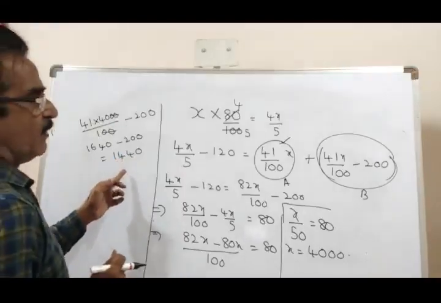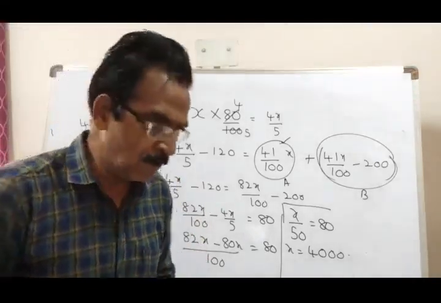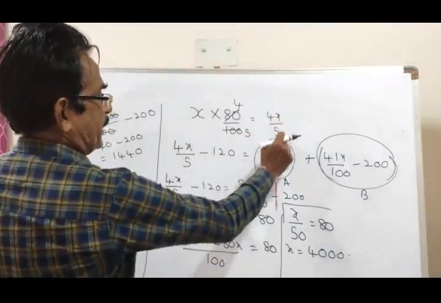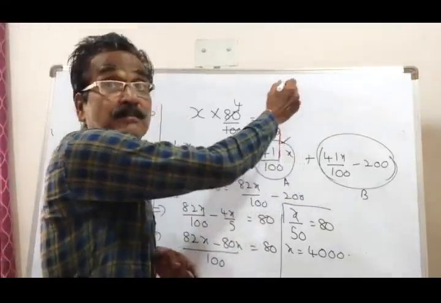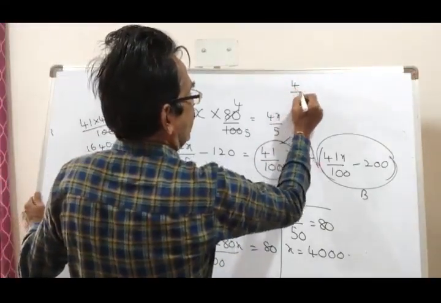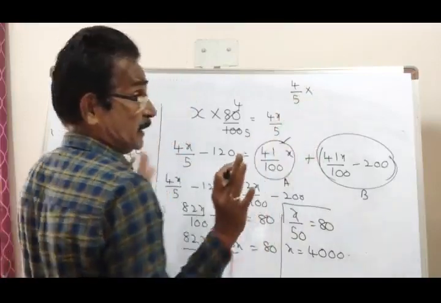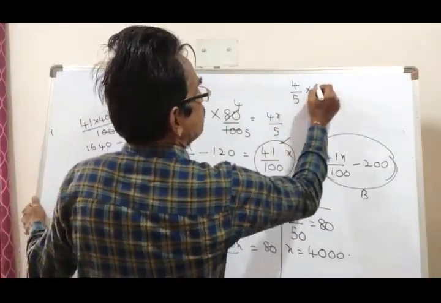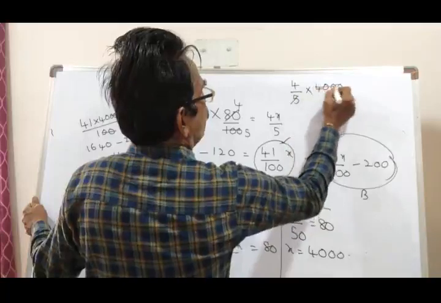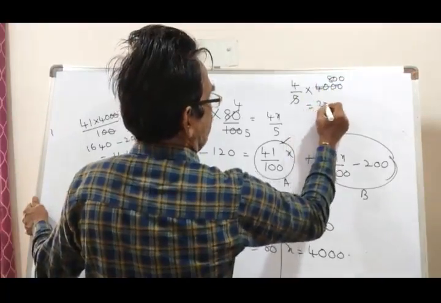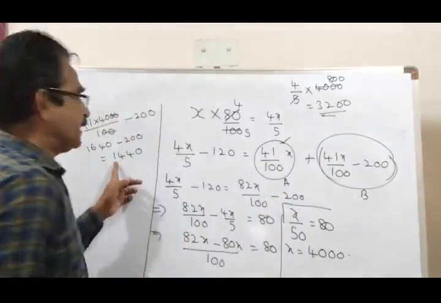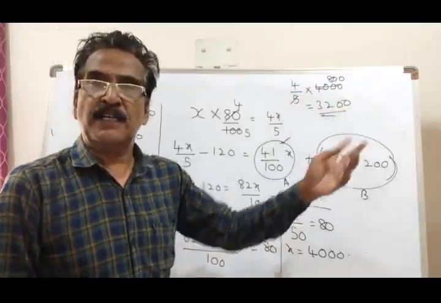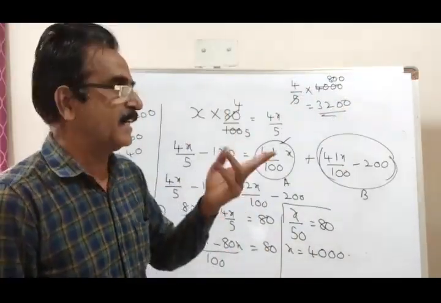This is what percent of the total number of votes cast? Total number of votes cast is how many? 4x by 5, which is 4 by 5 into x. 20% of the voters did not cast their vote. How many cast their vote? 80% of 4000, 3200. 1440 is the votes secured by the defeated candidate and 3200 is the total number of votes cast.